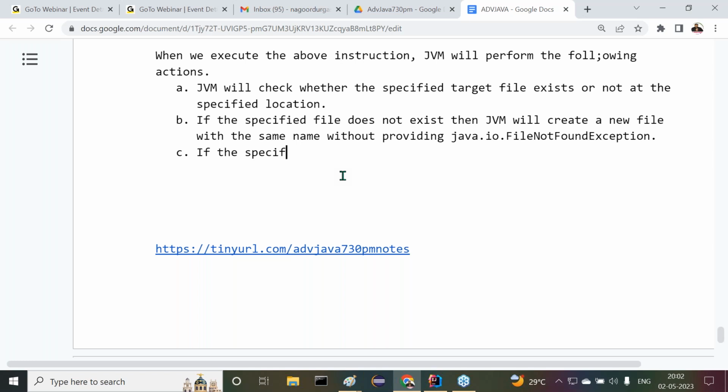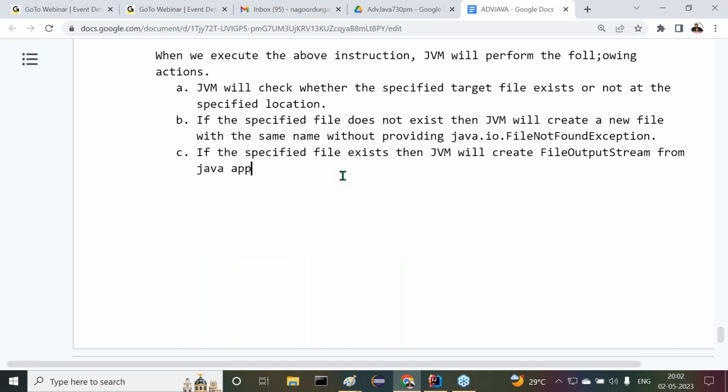If the specified file exists, then JVM will create a FileOutputStream from the Java application to the target file. That's it. This is the point we can understand here.